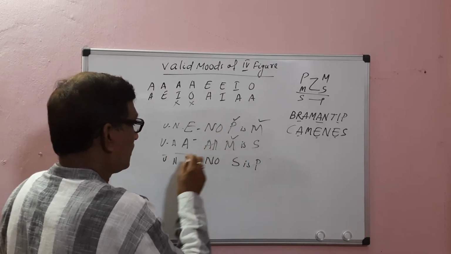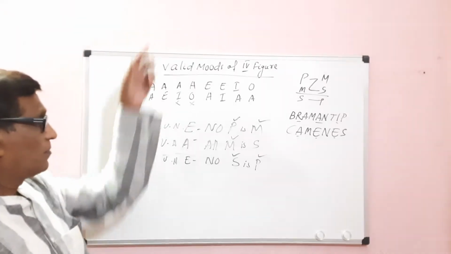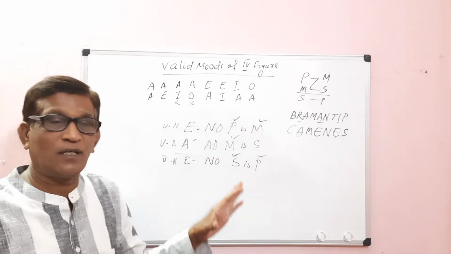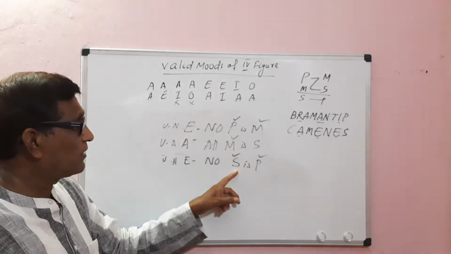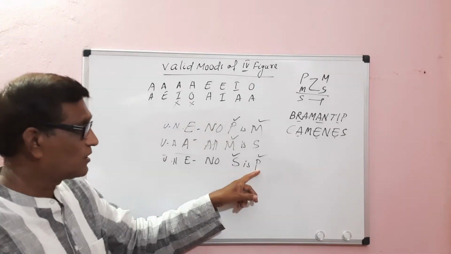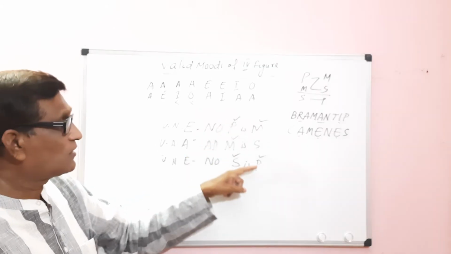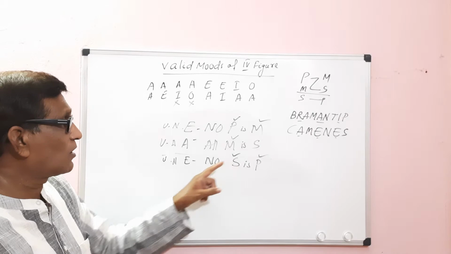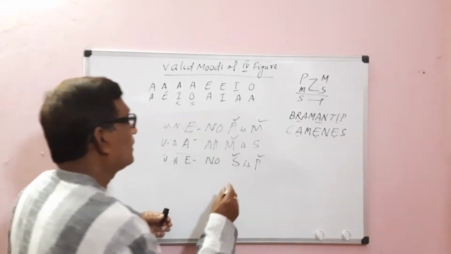E proposition distributes both subject and predicate. A distributes the subject, E distributes both subject and predicate. Here the middle term is distributed in both premises, so there is no fallacy of undistributed middle. In the conclusion, both the major term and the minor term are distributed. The major term distributed in the conclusion has also been distributed in the major premise, so there is no fallacy of illicit major. But the minor term distributed in the conclusion has not been distributed in the minor premise, so it leads to the fallacy of illicit minor.